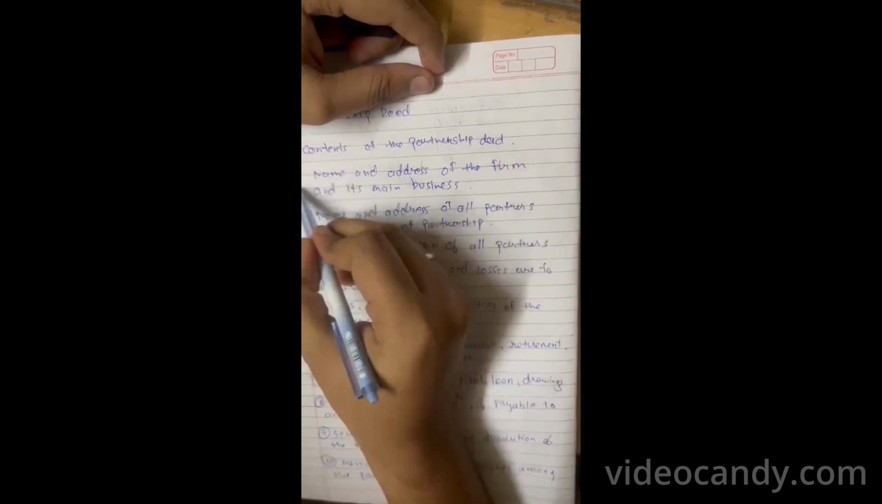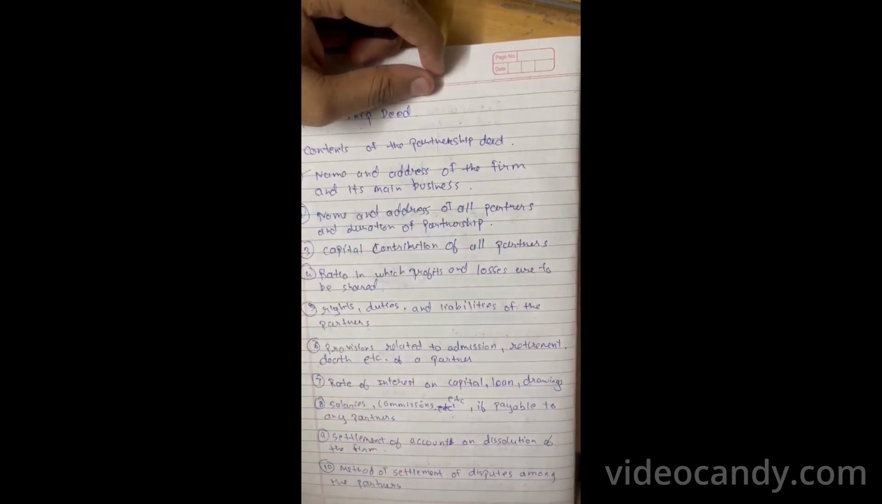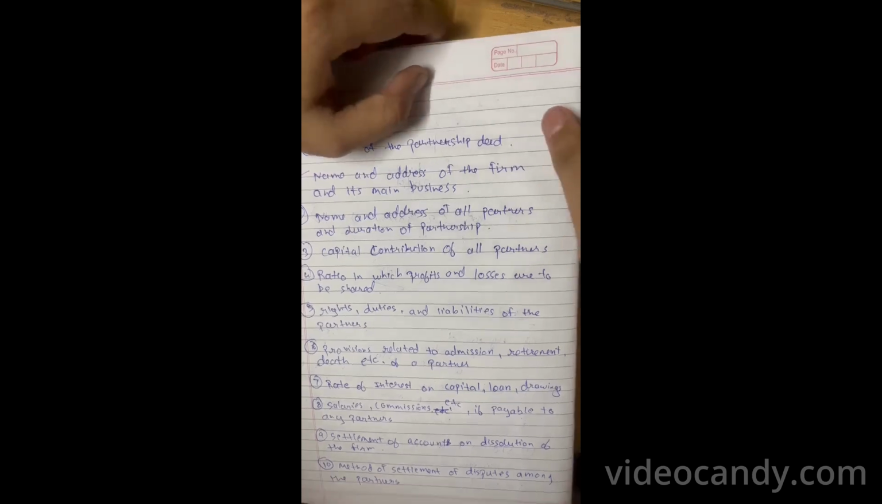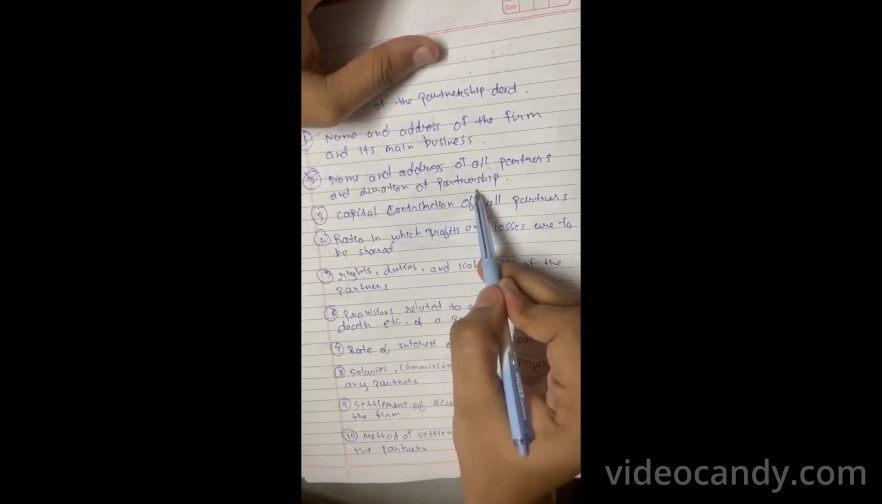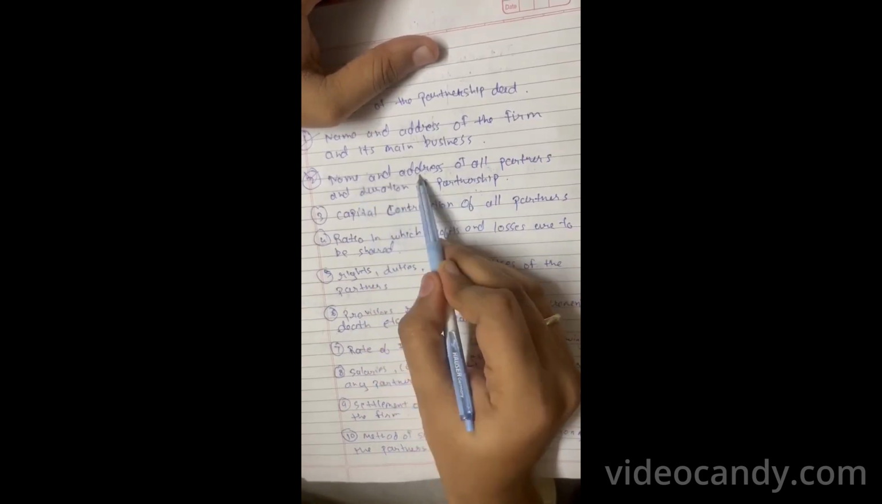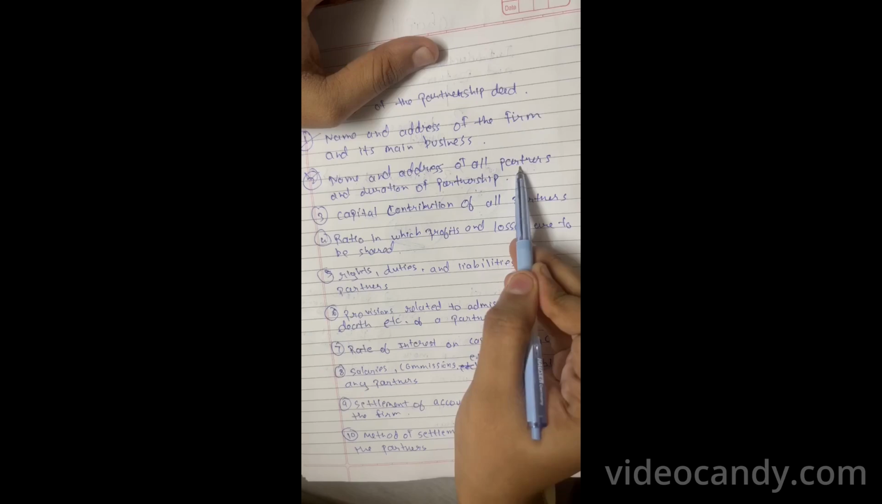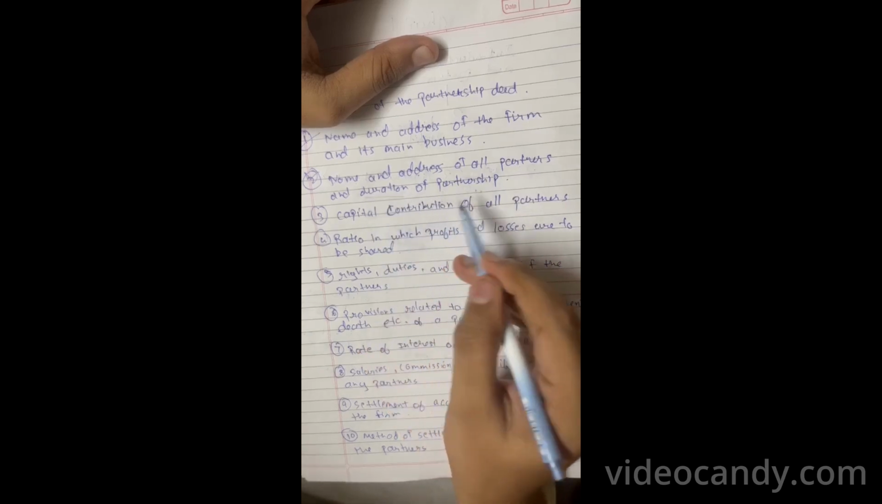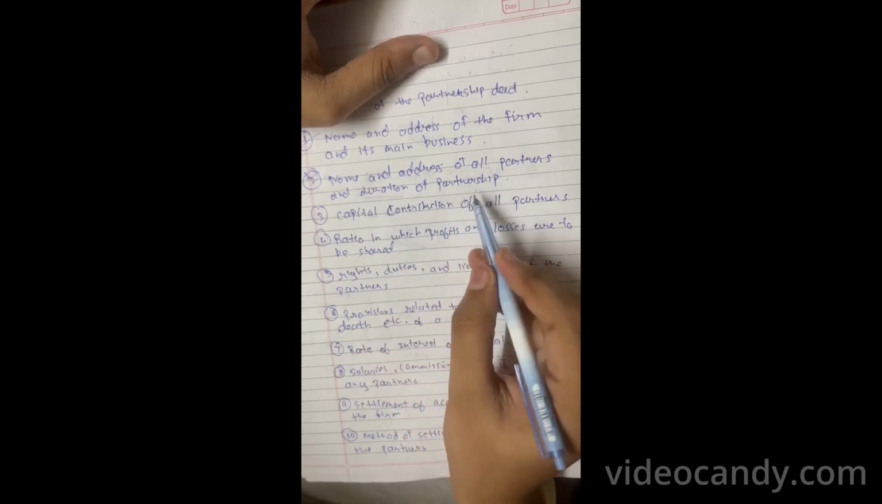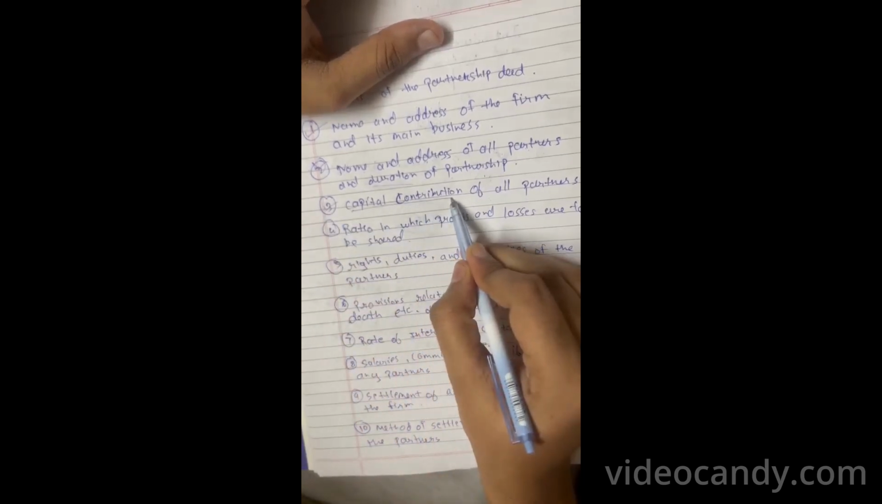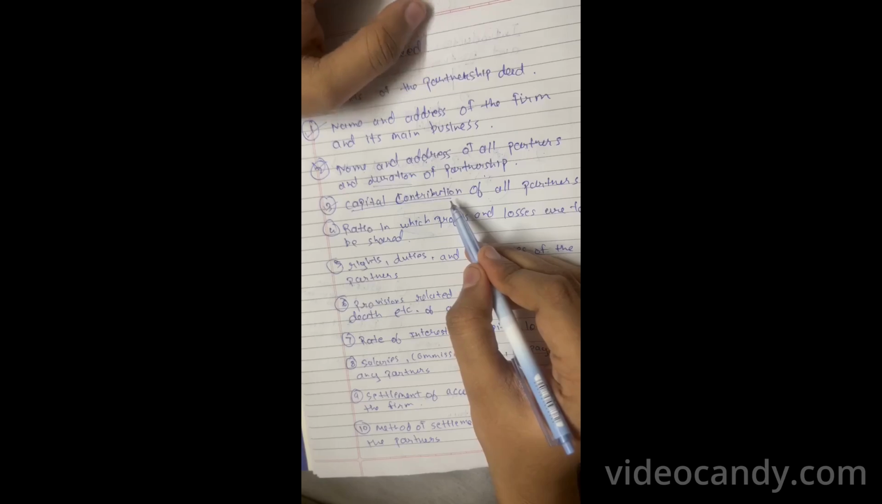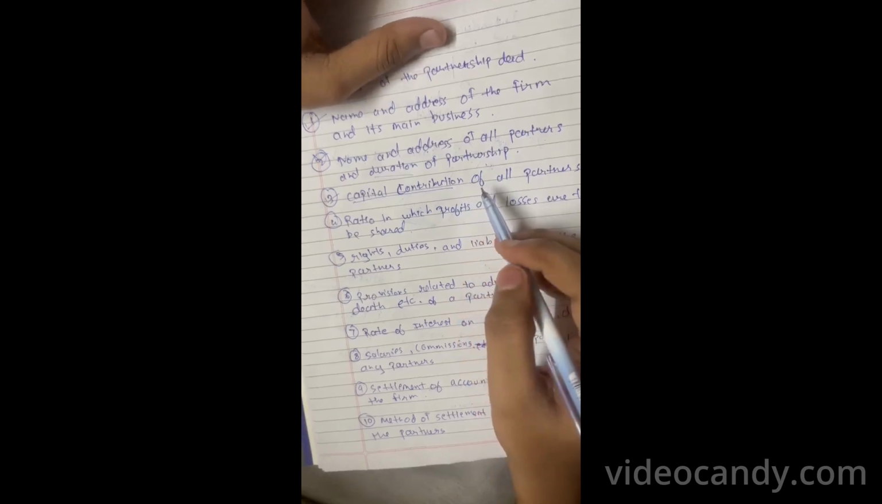The first one is the name and the address of the firm and the main business of the firm, that is, what the business does. Second, the name and the address of the partners and the duration of the partnership. The name and the address of partners means where the partners live, and the duration means for how much time the partnership will be followed. Next is capital contribution of all the partners. Here it is mentioned how much capital each partner has contributed.